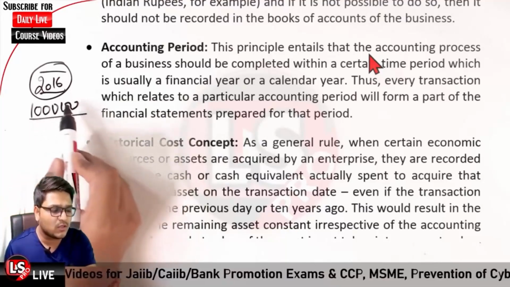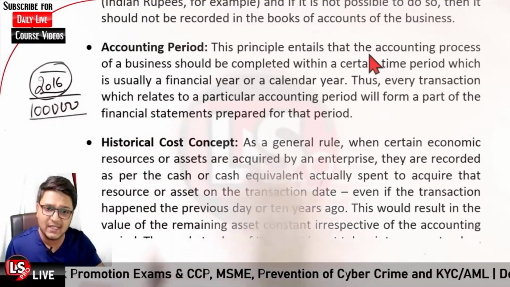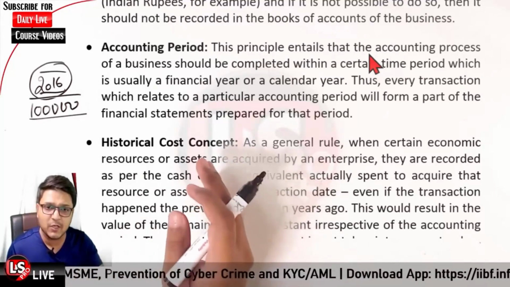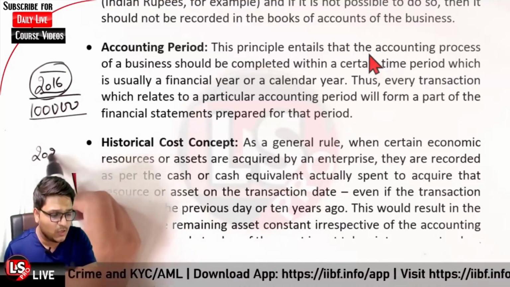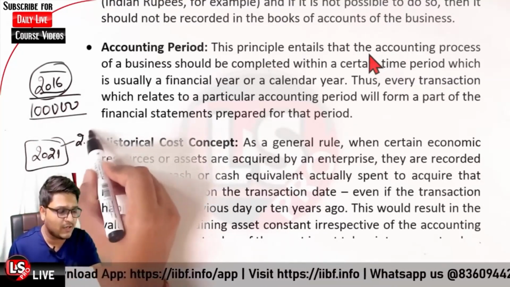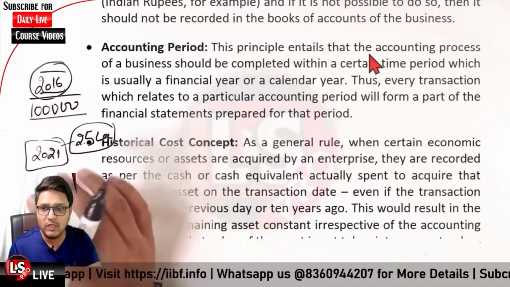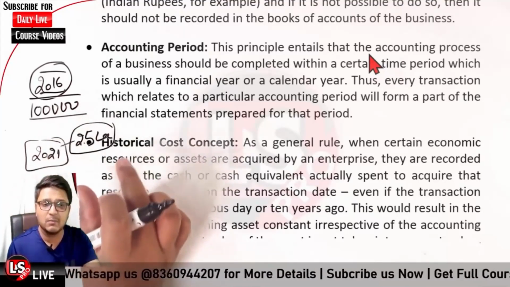We will be booking it at the historical cost, the cost that we paid at that time to acquire the asset. Let us say in 2021, the same machine costs you 2.5 lakh. It will not be the case that we book the cost of that asset at the present cost.